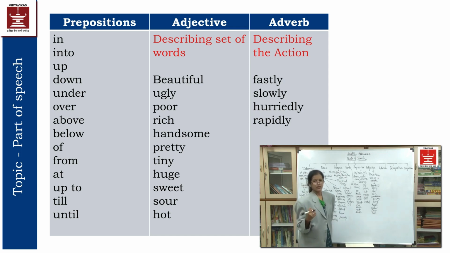So pink, yellow, red, green, in this way, or blue.